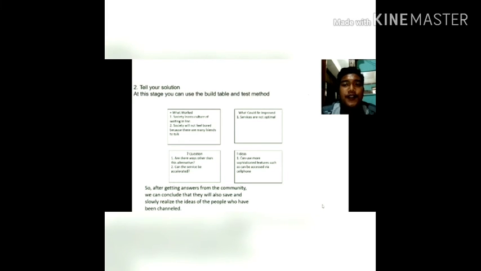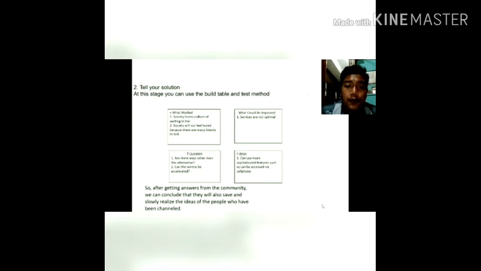First, society learns the culture of waiting in lines. 2. Society will not feel bored because there are many friends to talk to. Stage 2 is negative points.